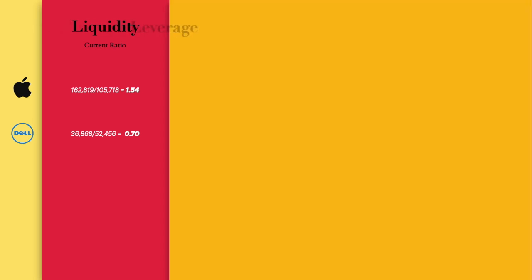Next, we have the debt ratio. It's basically a financial ratio that measures the extent of a company's leverage. The debt ratio is defined as the ratio of total debt to total assets. Apple has a number which is less than 1, which means that the company has more assets than debts, which is good. So does Dell. The higher the debt ratio, the more leveraged a company is, implying greater financial risk. This leverage is an important tool that companies use to grow, and many businesses find sustainable use for that.